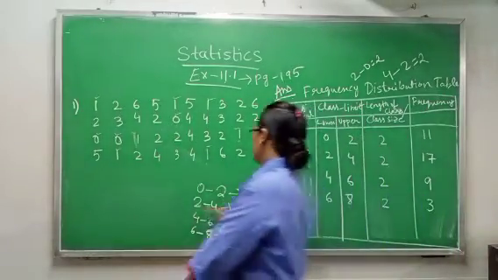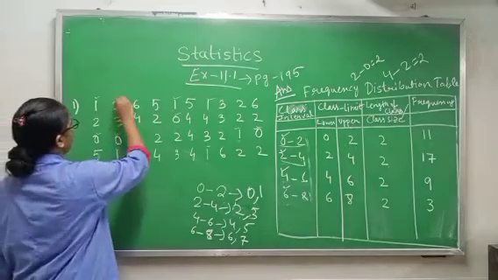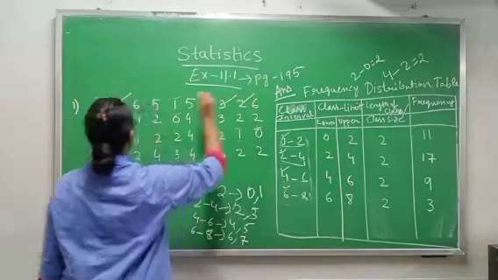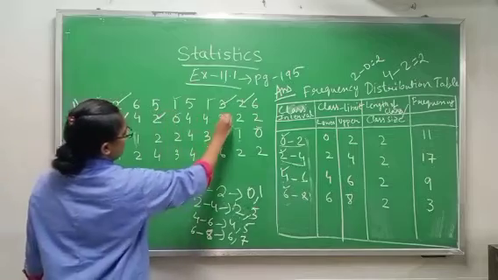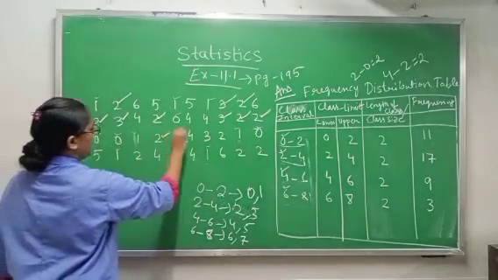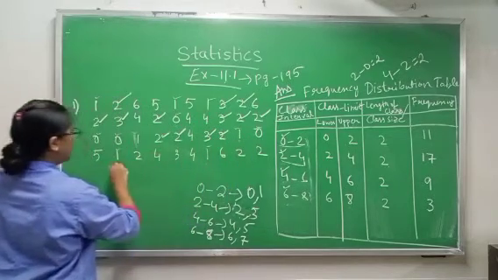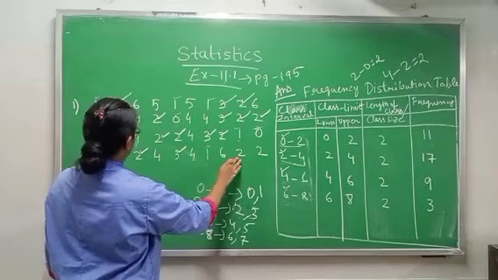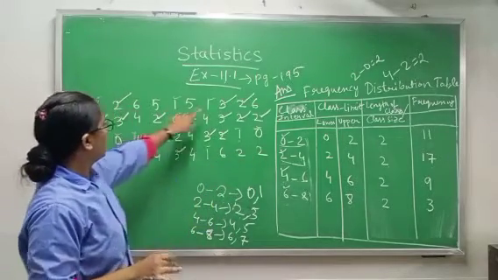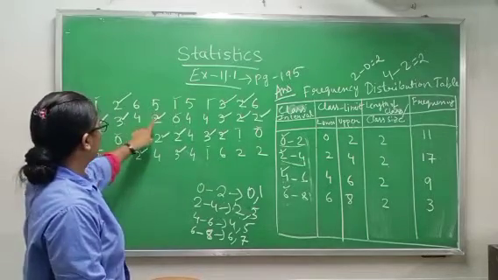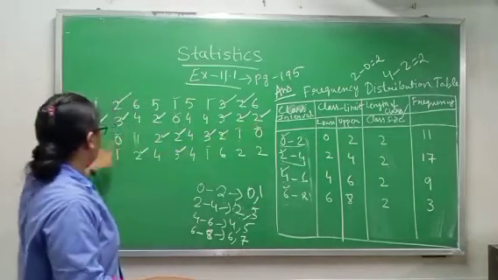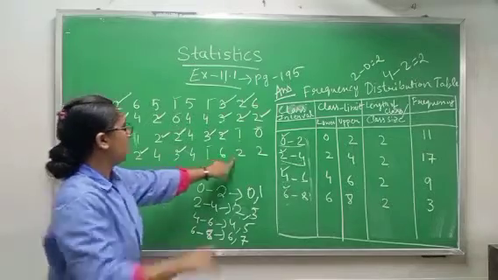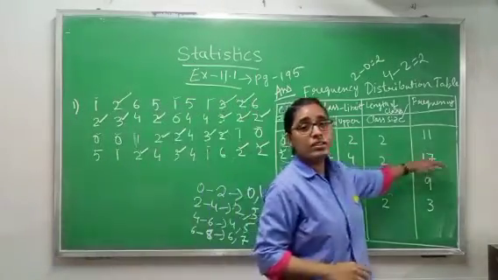Okay. Now we have to count 2 to 4, means 2 and 3 only. Counting 2 and 3: 1, 2, 3, 4, 5, 6, 7, 8, 9, 10, 11, 12, 13, 14, 15, 16 and 17. That is why I am writing 17.